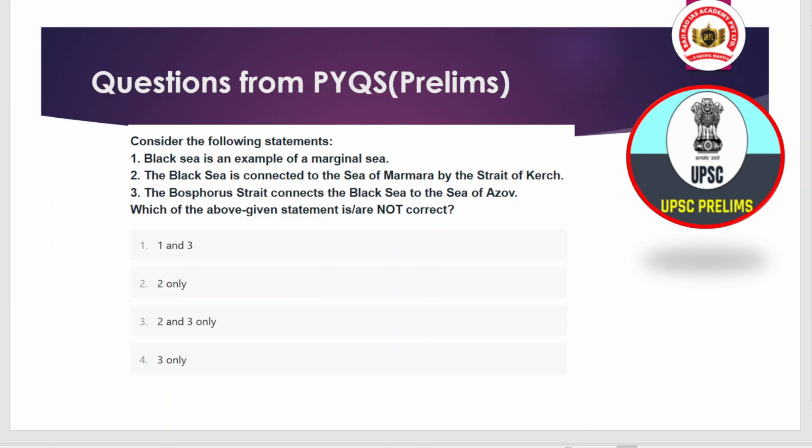So you should attempt it, and it is related to the location of the Black Sea, which is in Europe and is surrounded by many countries and straits. You should first of all visit the map of the Black Sea and look at what is around it and which countries are associated with it, so that you have clarity over the map. And nowadays the region of Black Sea is also very much in the news.